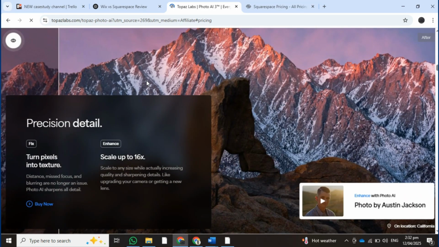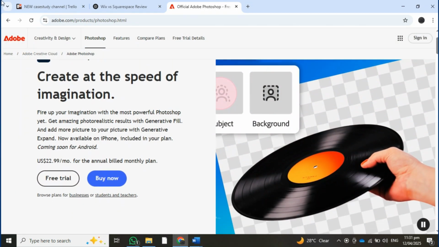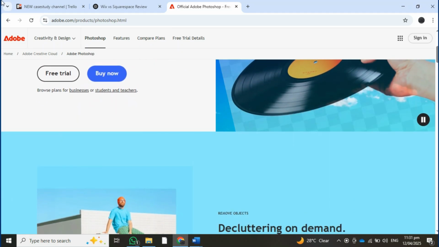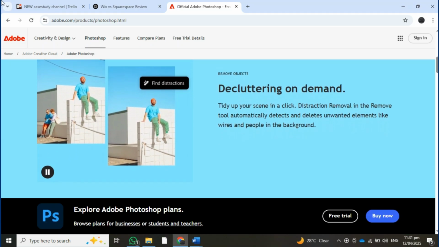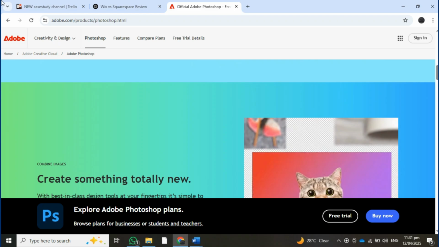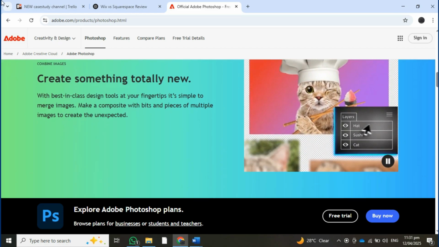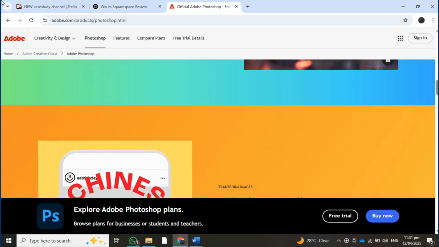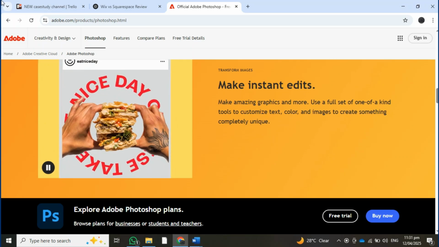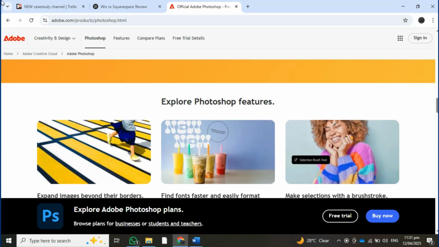Now, let's talk about Photoshop. Photoshop is a comprehensive photo editing and graphic design software used by professionals in various creative fields. Pros of Photoshop: industry standard software with a vast array of tools for editing, compositing, and designing.